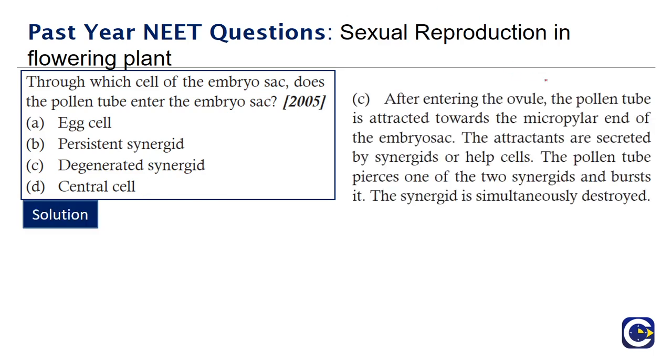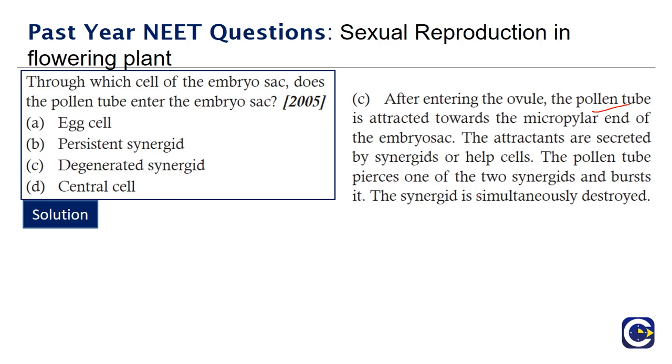So after entering the ovule, the pollen tube is attracted towards the micropylar end of the embryo sac. The attractants are secreted by the synergids, or the help cells. Here also we have the filiform apparatus that has microfibrils, as we told before in previous questions in our videos, that will help in movement of the pollen tube into the embryo sac.